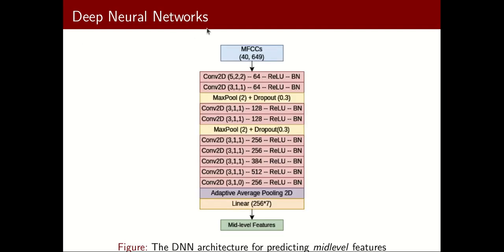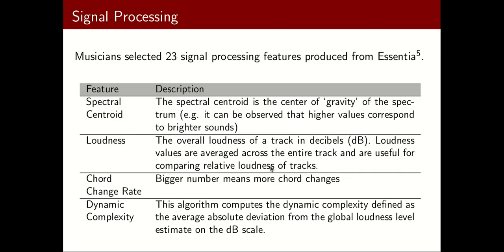The architecture that we used for these features is a VGG style CNN neural network, as shown in this image. The third way we obtained the perceptual features is through signal processing.